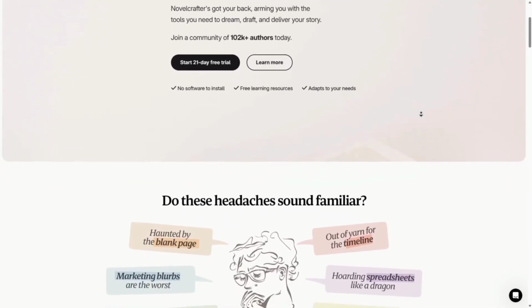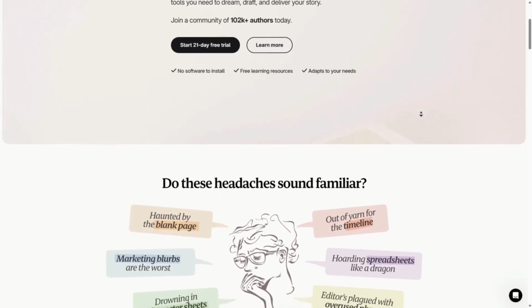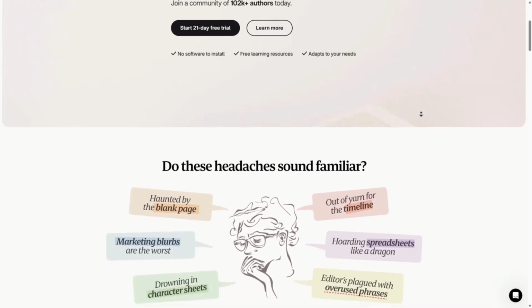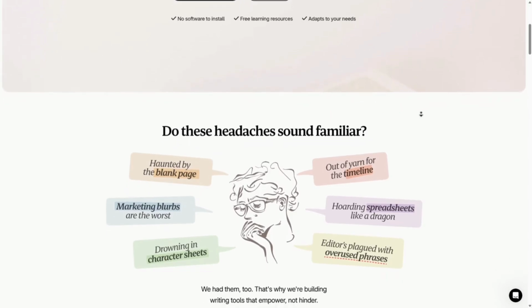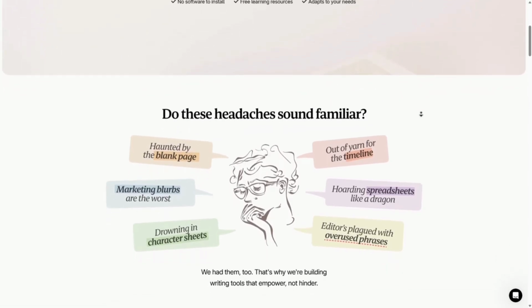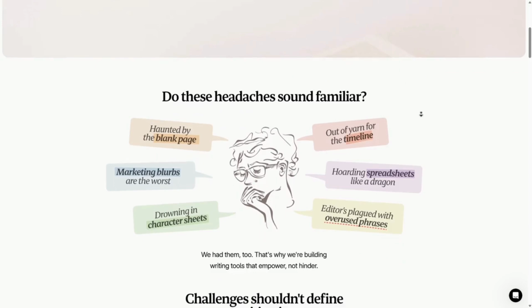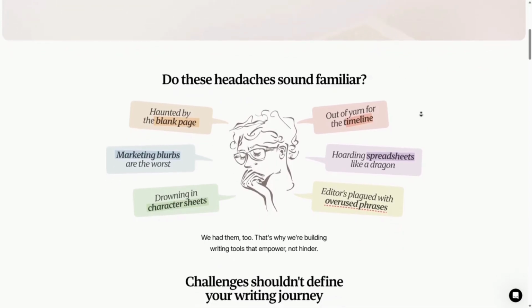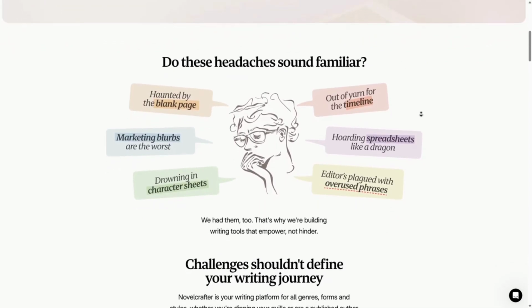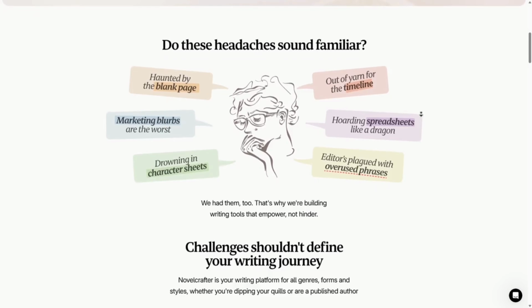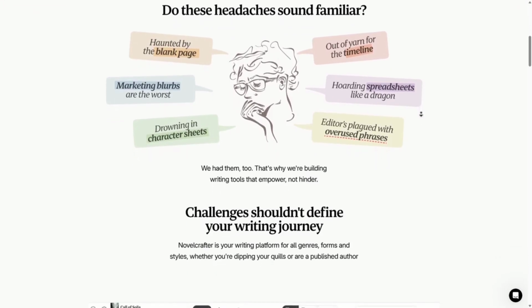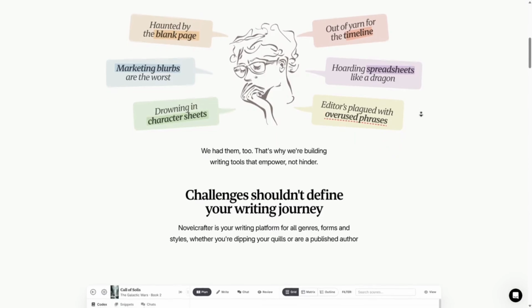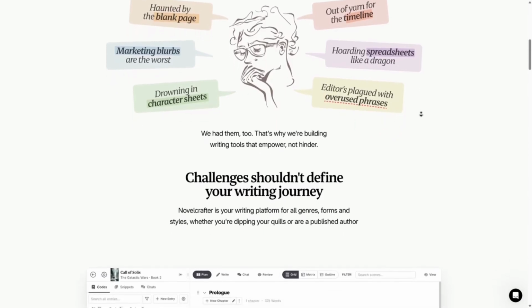Let's talk about the pros. It is an all in one novel planning and writing space, with built in timeline and world building features that help keep track of characters, arcs, and chapters. It has a clean, distraction free interface, but there are some drawbacks: fewer AI writing features than Sudowrite, not ideal for short form content, and it is still growing in terms of automation tools. Now, this is best for writers who want a structured story first writing workspace.